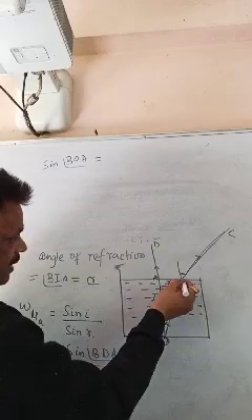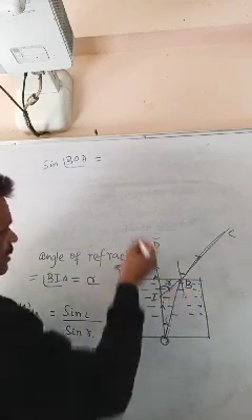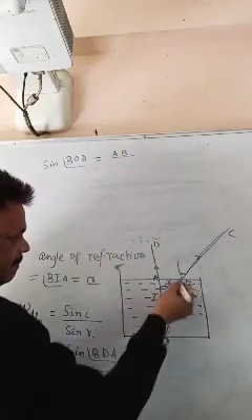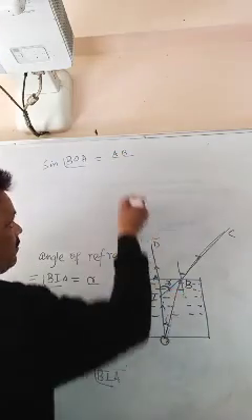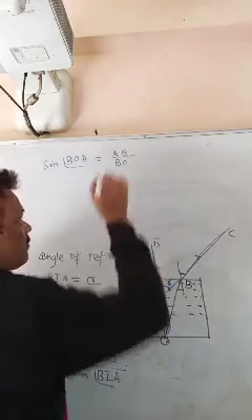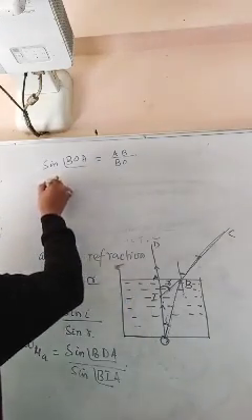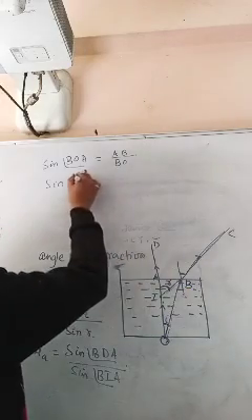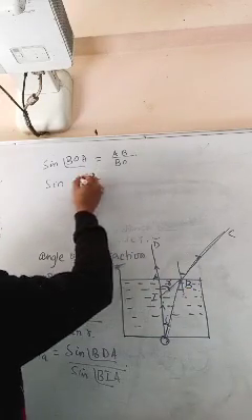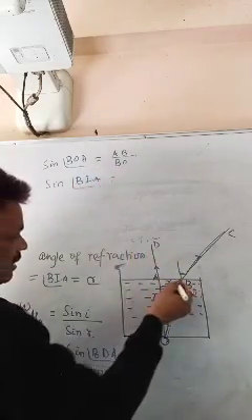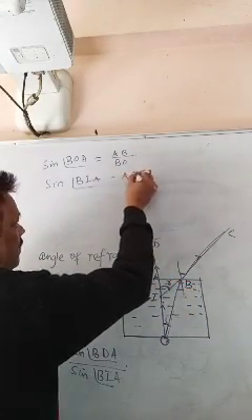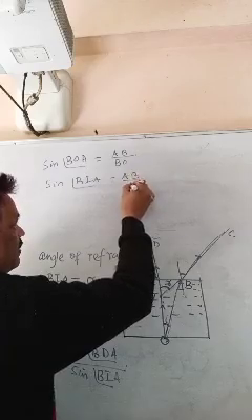Sine theta is perpendicular by hypotenuse, that is AB by BO. Sine BIA, that is again perpendicular by hypotenuse, AB by BI.